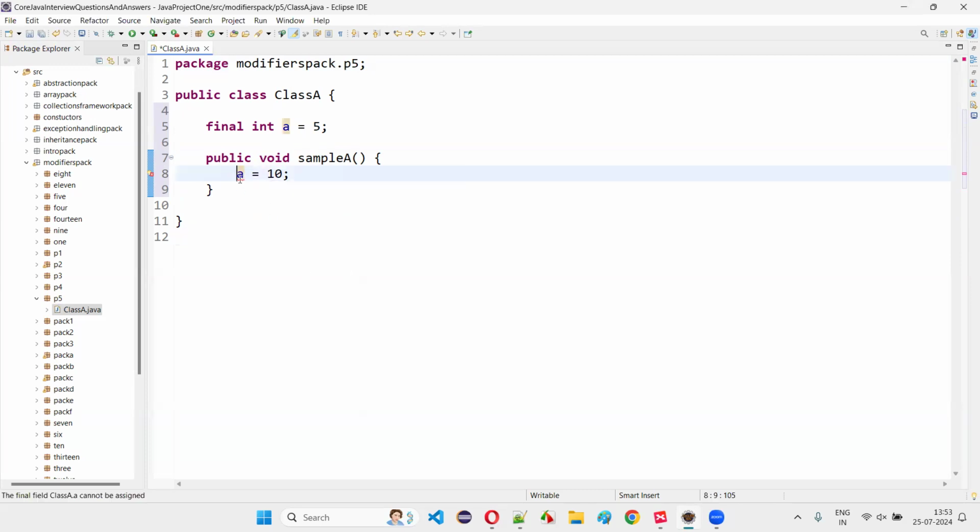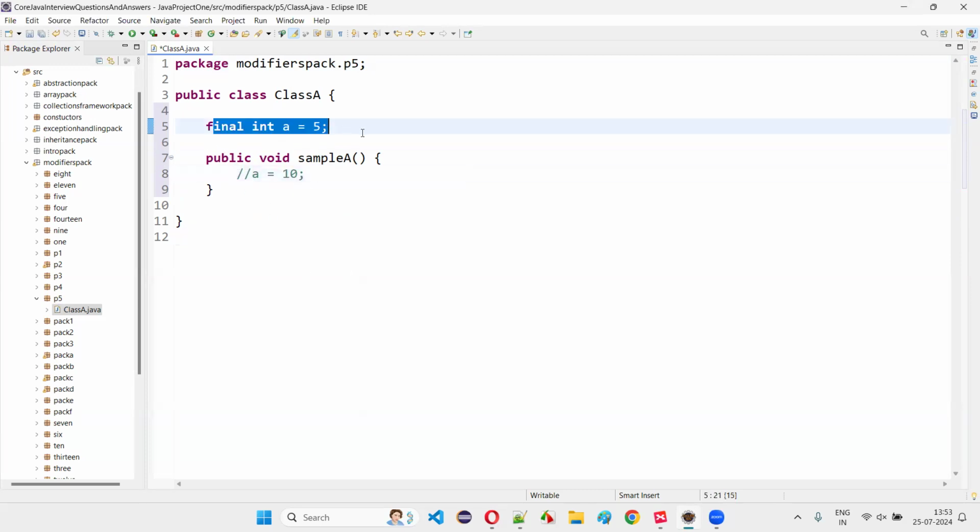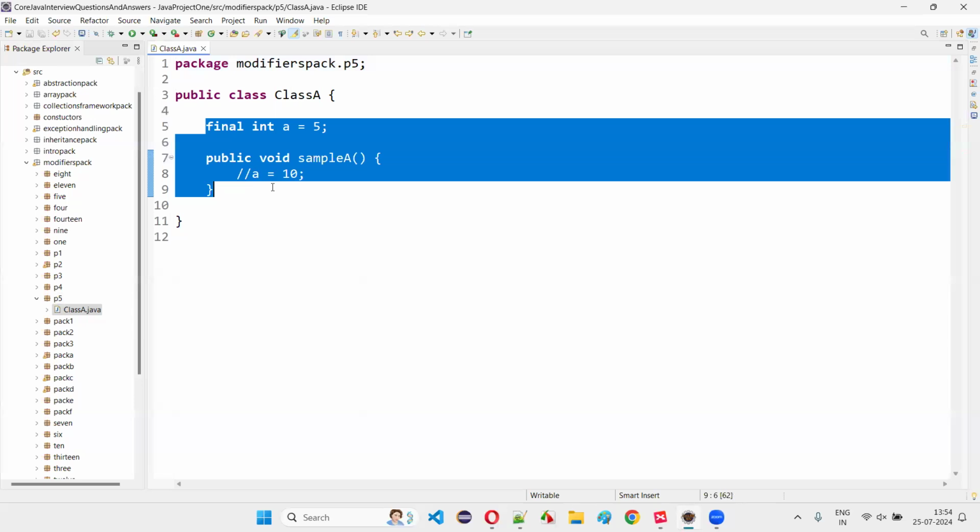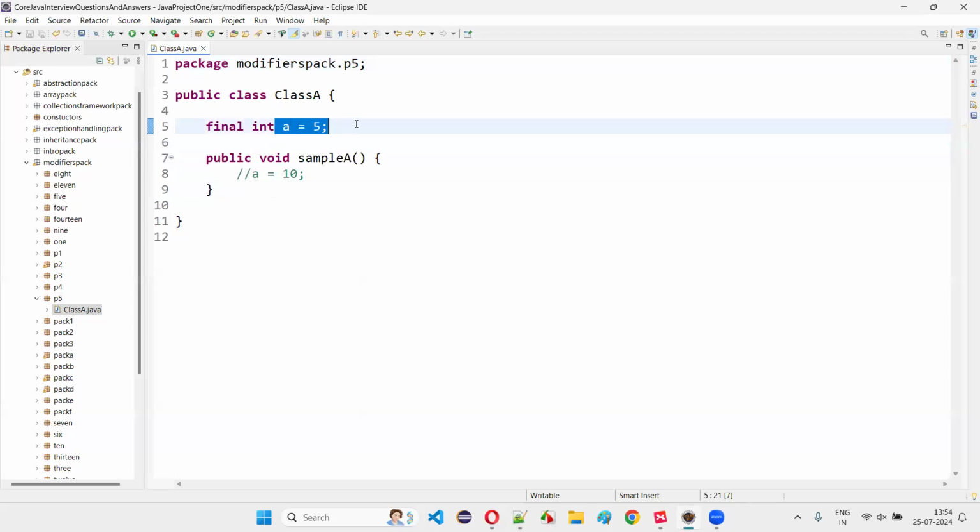You cannot update the value of a final variable, guys, because the initialized value for this particular variable is the final value. Okay, it cannot be updated. Whatever value is initially assigned to this variable, that is final. You cannot update it anymore. Only initialization, no updation.